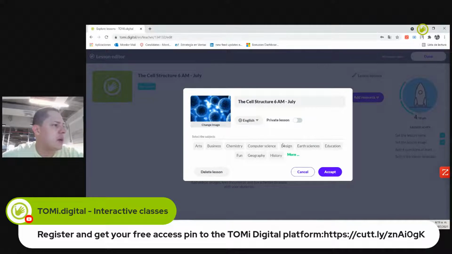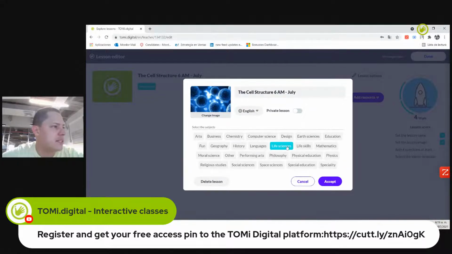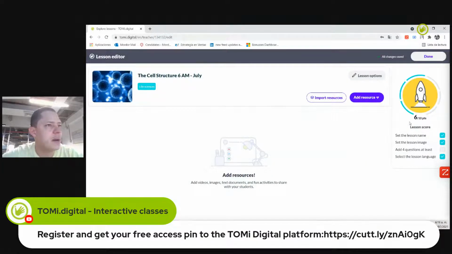Perfect. So the subject I already selected. Yeah, it's life sciences, English, the name, the image. So we're good to go here. Accept. Perfect. As you can see, I moved from 4 points to 6 points, which is additional to what I had. And here I have the 2 options that I was telling you. So the first option would be import resources.